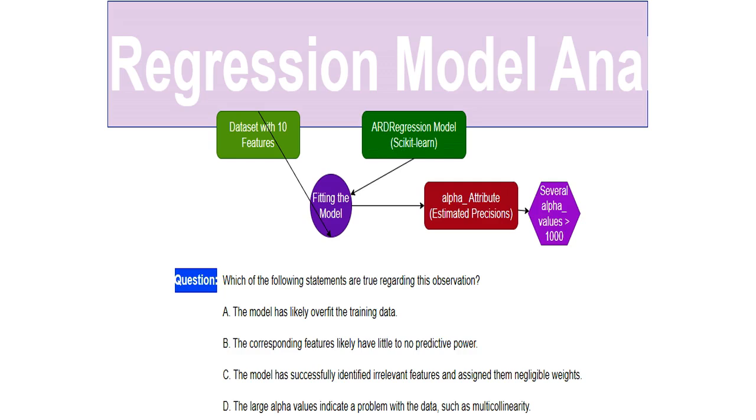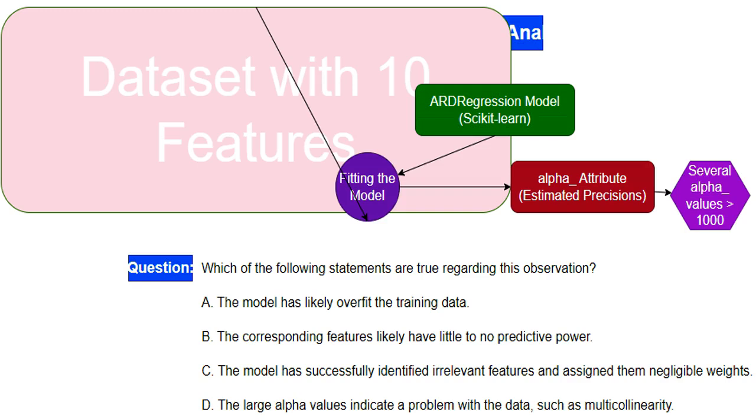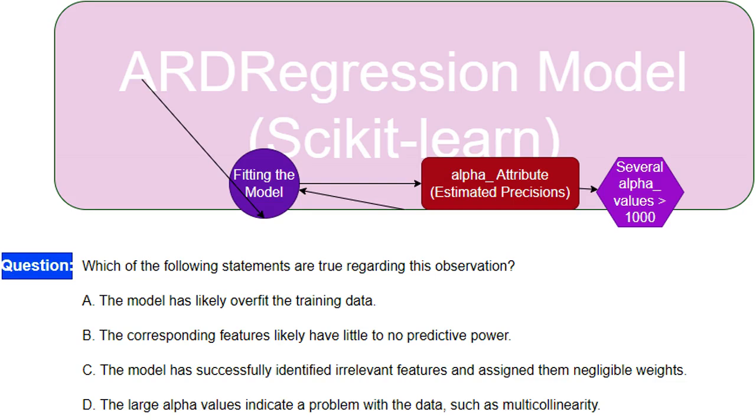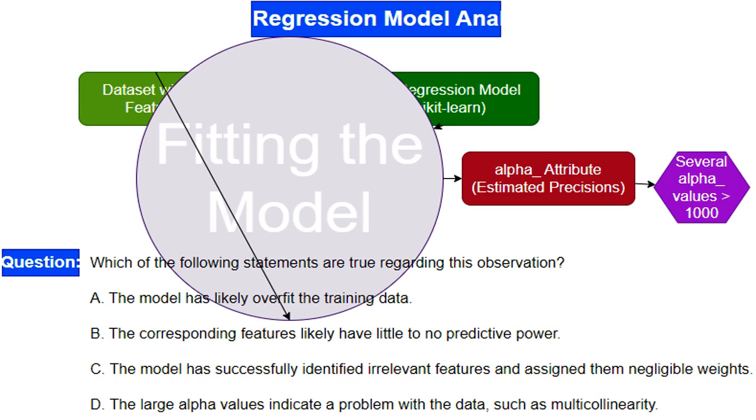I'm analyzing an ARDRegression model, a type of regression model that uses a technique called automatic relevance determination. This technique helps determine which features, inputs, are actually important for making accurate predictions. I'm working with a dataset that has 10 different features that might influence the thing I'm trying to predict. I'm using the ARDRegression model from the scikit-learn library in Python. Scikit-learn is a popular library for machine learning. I've trained or fitted the model to my data. This means I've let the model learn the relationships between the features and what I'm trying to predict.